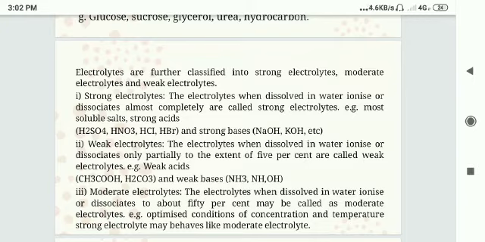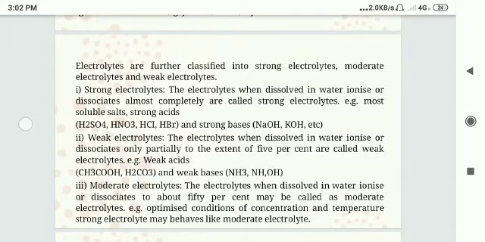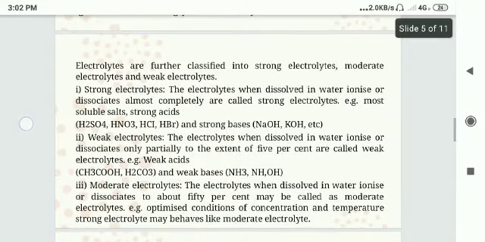Weak electrolytes: the electrolytes which, when dissolved in water, ionize or dissociate only partially, to the extent of 5%, are called weak electrolytes.